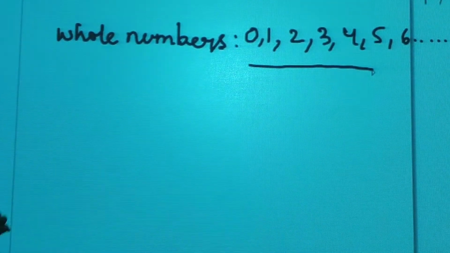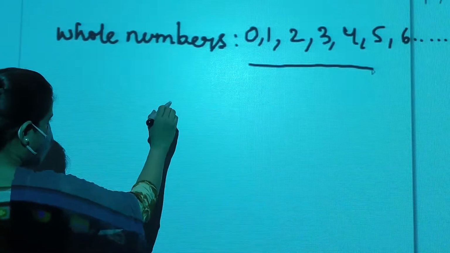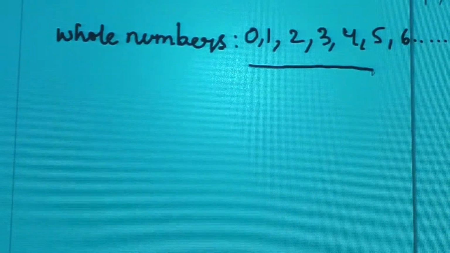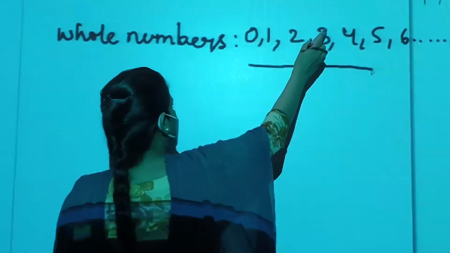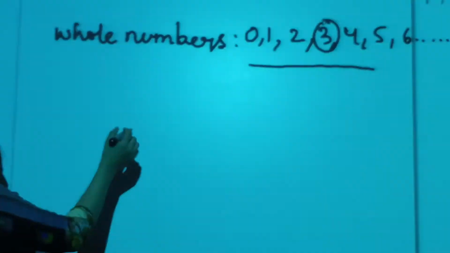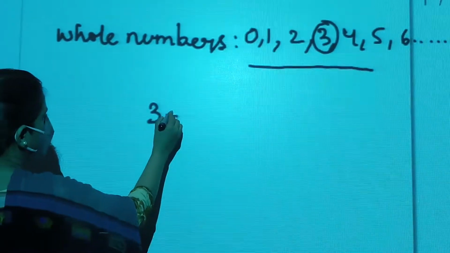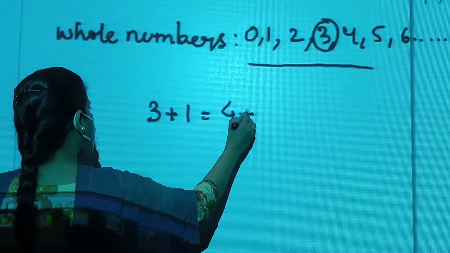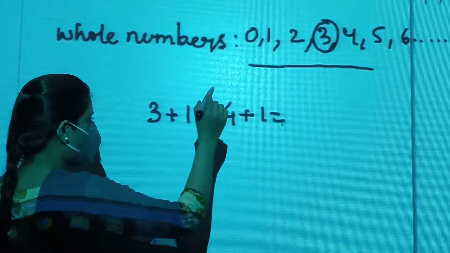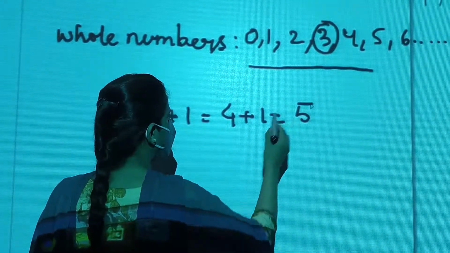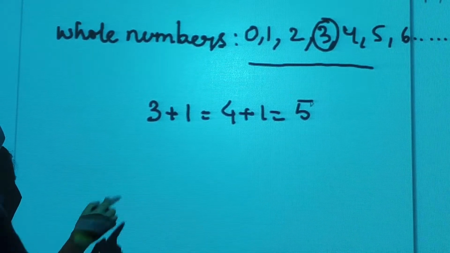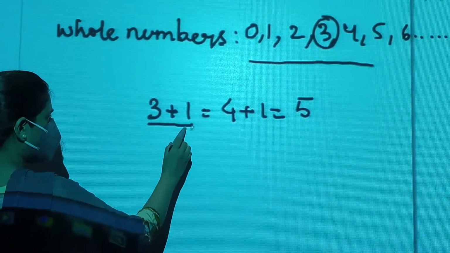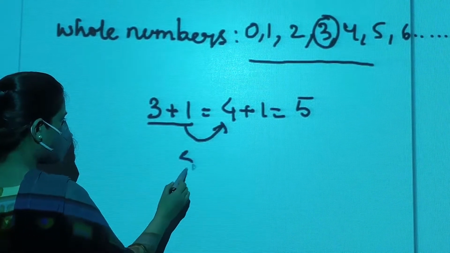All these natural numbers or whole numbers have their successor and predecessor. What are these? When we take any natural number or a whole number and add 1 to it, we get the next number. The number we get by adding 1 is called the successor of the number.